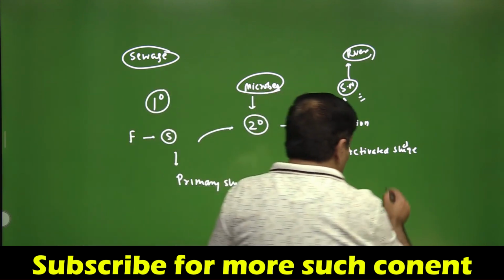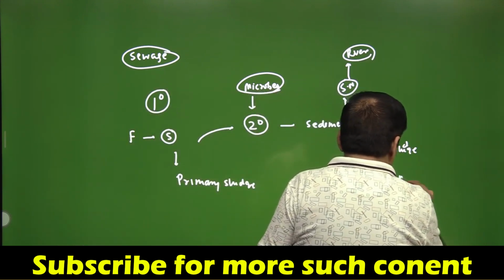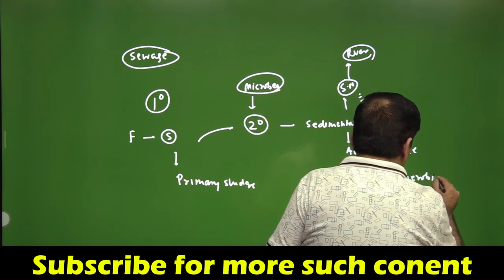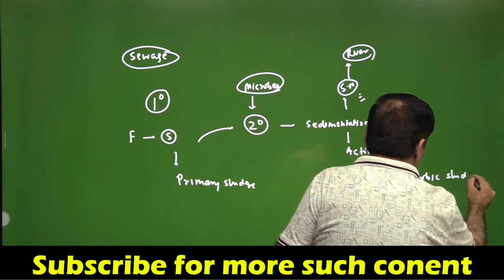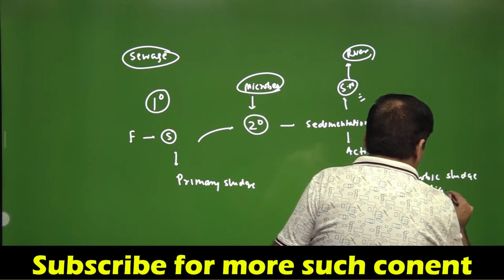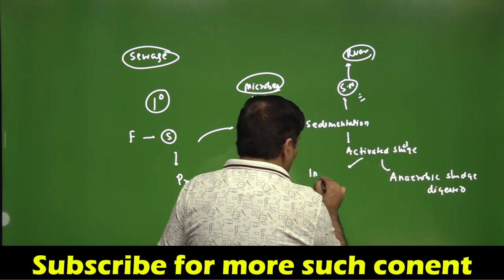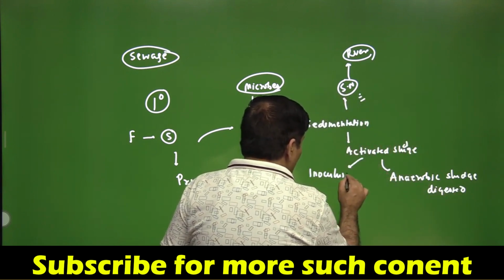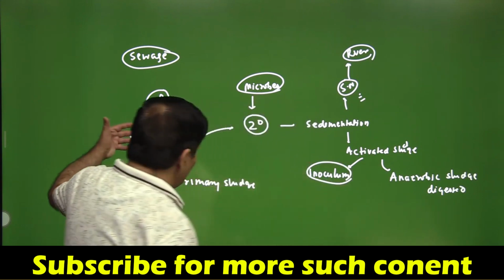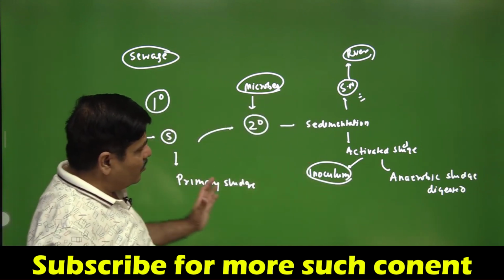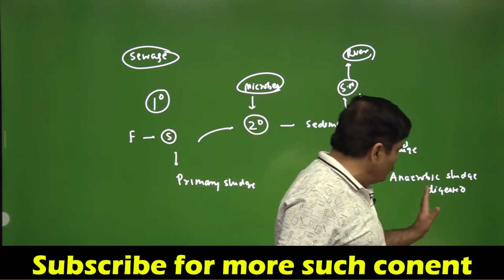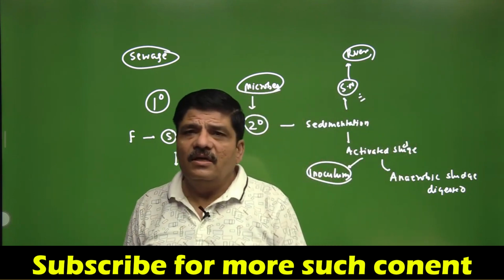The activated sludge is taken for the anaerobic sludge digester. And please remember that some part is preserved to be used as an inoculum for the incoming batches in the primary treatment, but the majority of it is taken into the anaerobic sludge digesters.